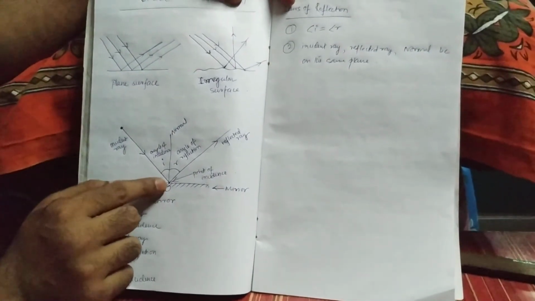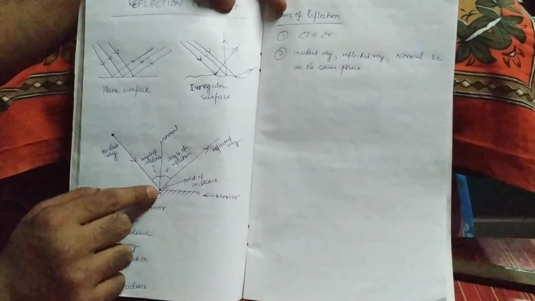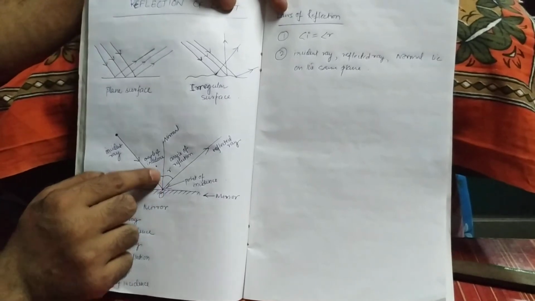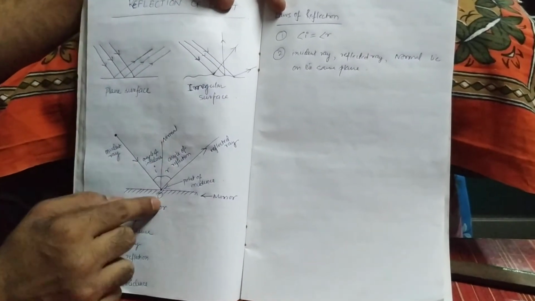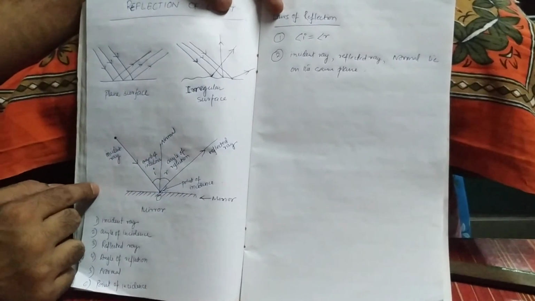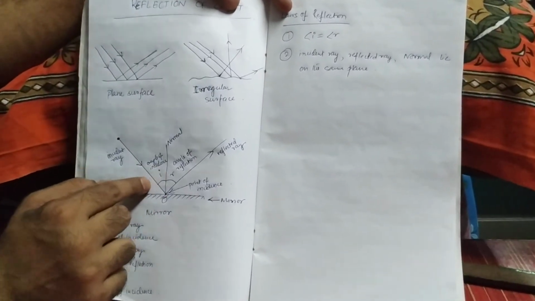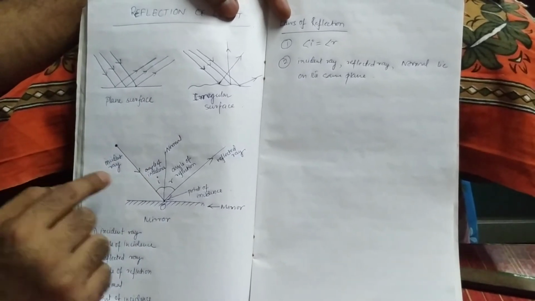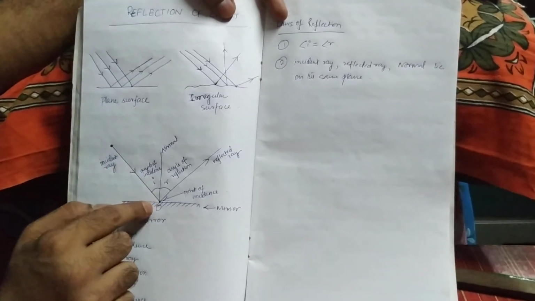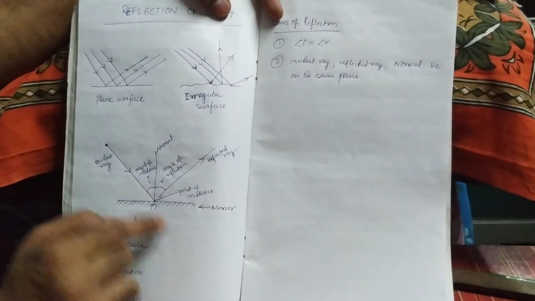After that, we will draw a normal here, which is at 90 degrees, perpendicular to this plane mirror. This angle will be termed the angle of incidence. After that, the light will reflect back; it will not pass through.